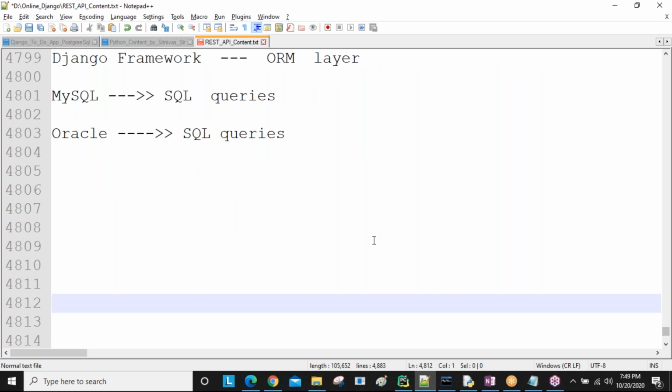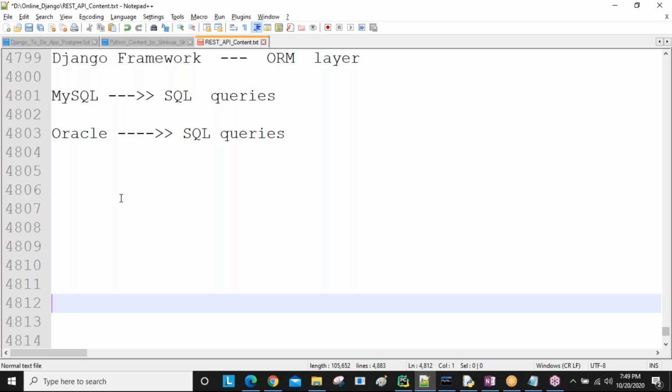Now, Django framework. What is Django framework? We are going to discuss. Django is nothing but one framework which is purely developed by using the Python language only. That's why, to learn this Django framework, 100% Python knowledge is required. And also, in your system, Python installation is required to develop Django applications.